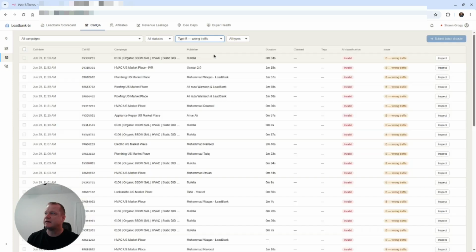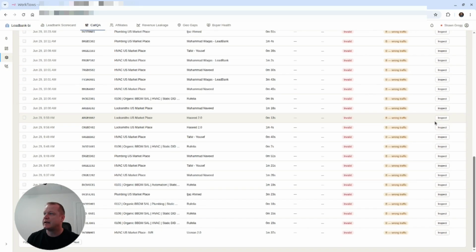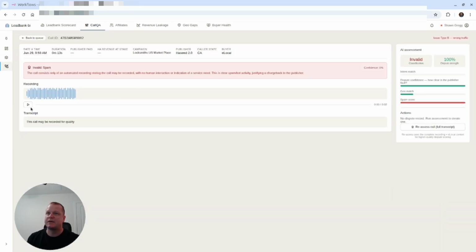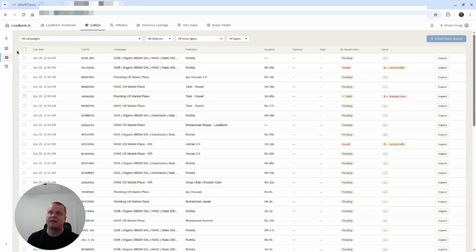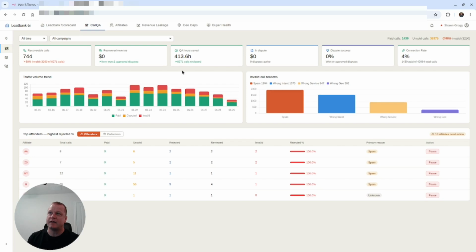This is pretty valuable for saving the time that would have taken a human. As a matter of fact, let's just quantify that. That's something else we like to do, is put KPIs in the AI automated applications that we build. We see that this has gone over 8,271 calls that have been reviewed. It's saved us 413 hours of review, and there are 744 calls that we probably should have been paid on.